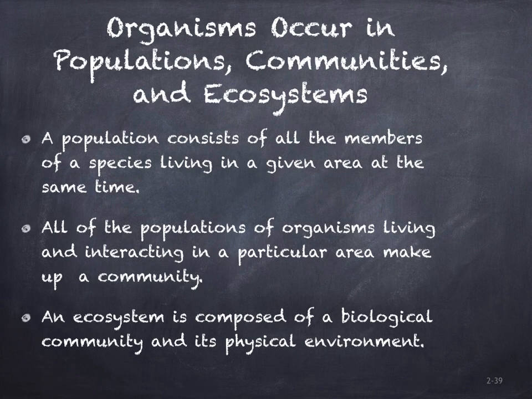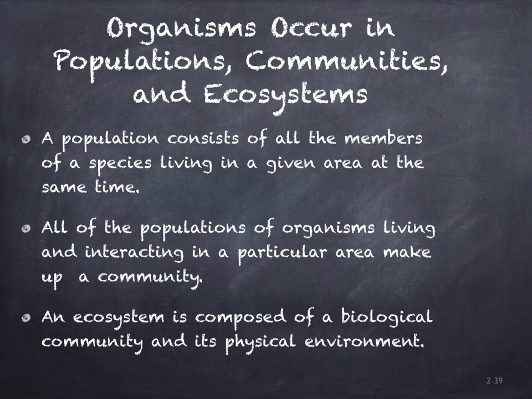A population consists of all the members of a species living in a given area at the same time. All of the populations of organisms living and interacting in a particular area make up a biological community. What populations make up the biological community of which you're a part? The population sign marking your city limits announces only the number of humans who live there, disregarding the other populations of animals, plants, fungi, and microorganisms that are part of the biological community within the city's boundaries.